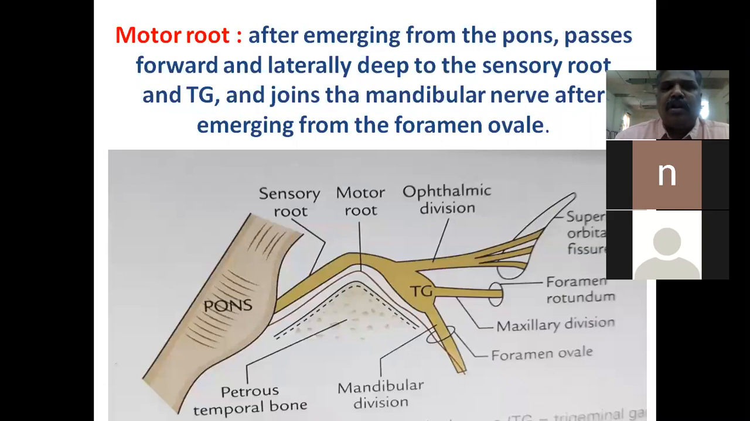Coming to the motor root, after emerging from the pons on the ventrolateral side, it passes forward and laterally deep to the sensory root and its ganglion, and joins the mandibular nerve after emerging from the foramen ovale.